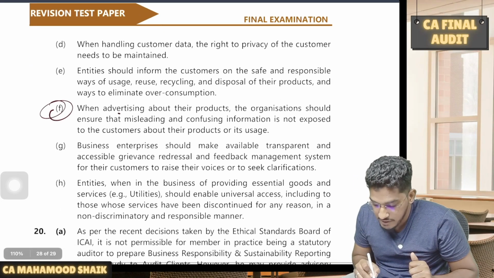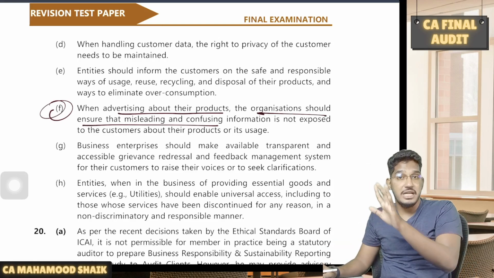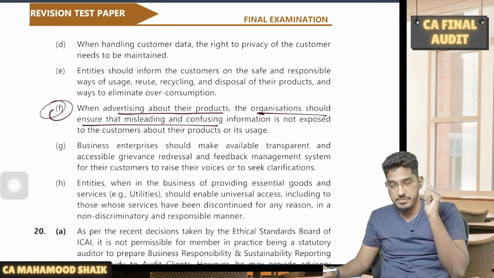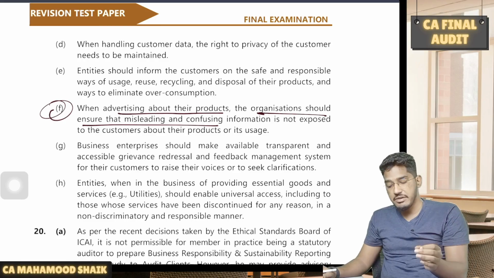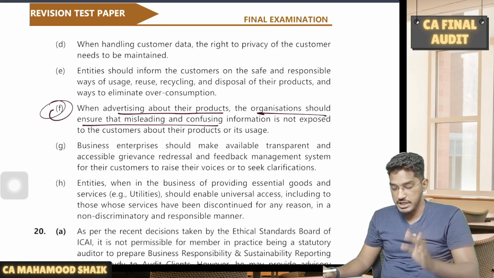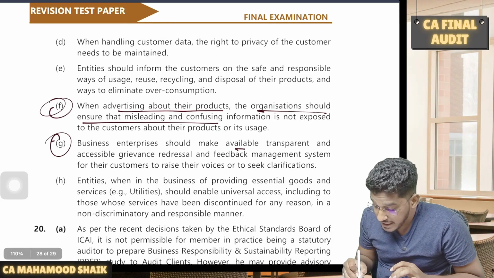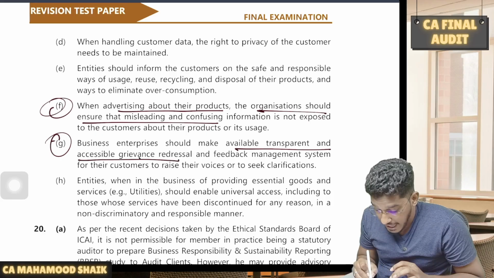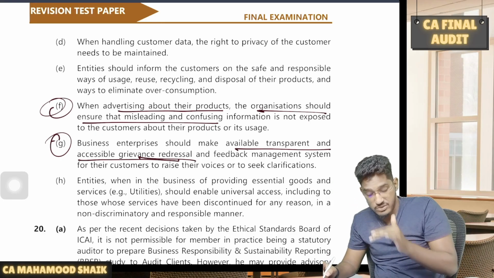Yeah, this one. When advertising about their products, the organization should ensure that misleading and confusing information is avoided, as per Principle 9. This is one of the important aspects. When you are advertising your products, you should not give misleading information, but in the given case, it is a clear-cut miscommunication. And also this one: business enterprises should make available a transparent and accessible grievance redressal and feedback management system. That is also missing here.